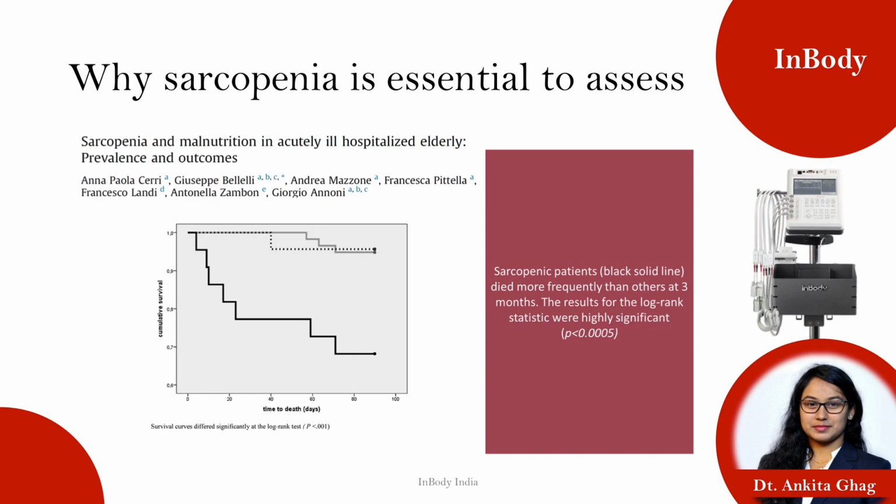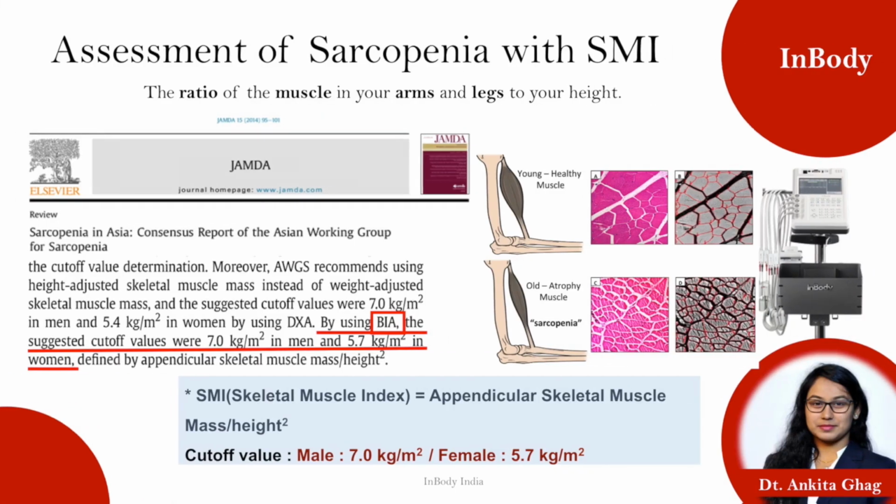There was a study which was conducted wherein they found out the people who are sarcopenic died more frequently as compared to the people who are non-sarcopenic. So here it is, sarcopenia plays a major role in understanding the mortality of the person.